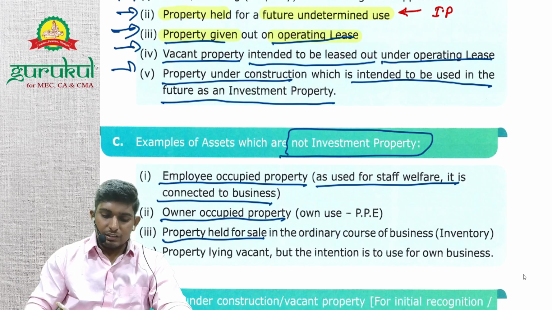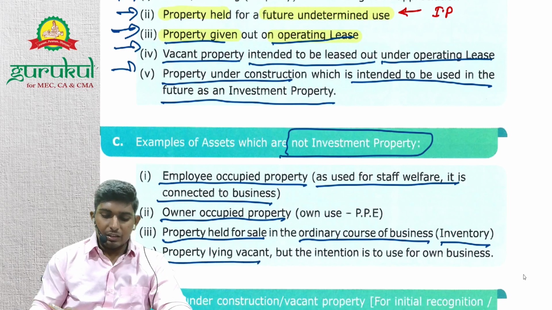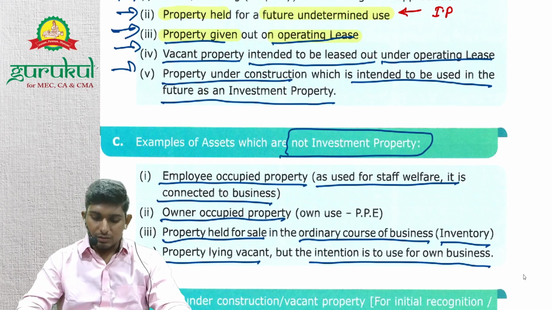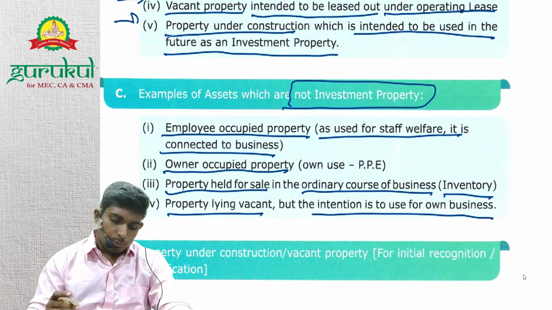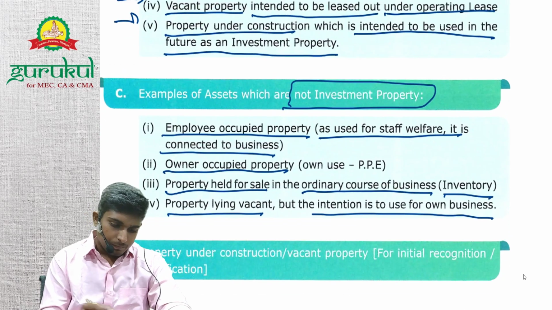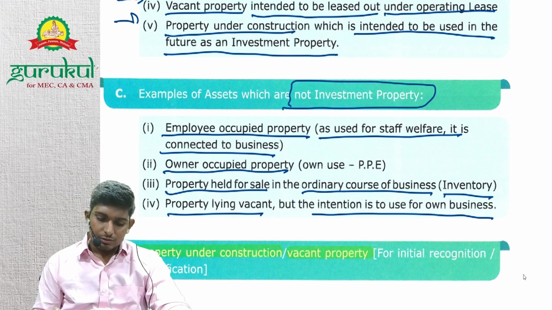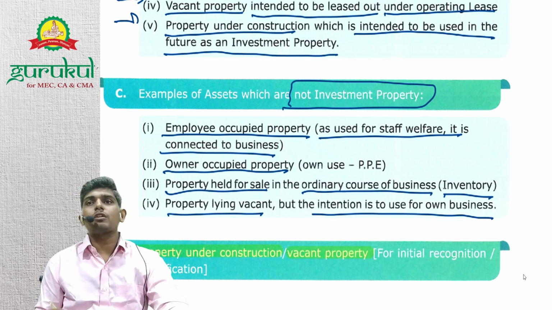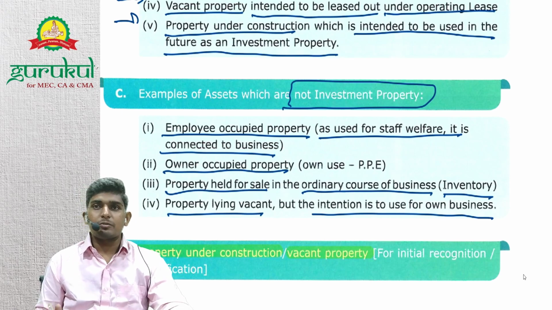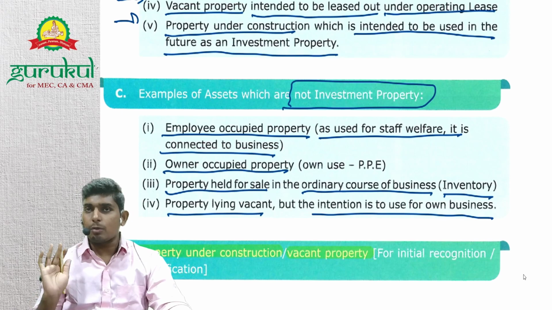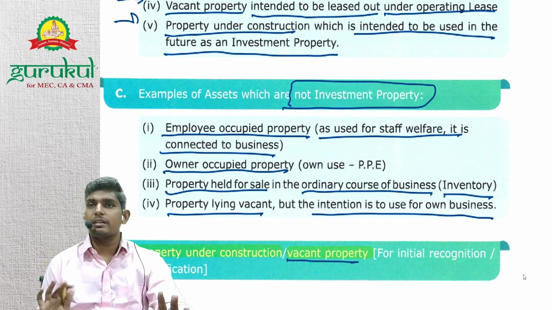Property held for sale in ordinary course of business. Ordinary course of business is inventory, right? Property lying vacant, but the intention is to use for business, then PP. And if intention is for investment purpose, then investment property. Understood? Now, property under construction or vacant property. अभी तक अपन ने कुछ discuss किया था, right? So under construction property or vacant property, if we intend it to use for investment purpose, then it's investment property, right? Actual use नहीं देख रहे. Actual use has not begun, right?